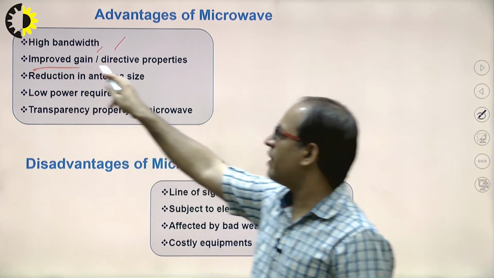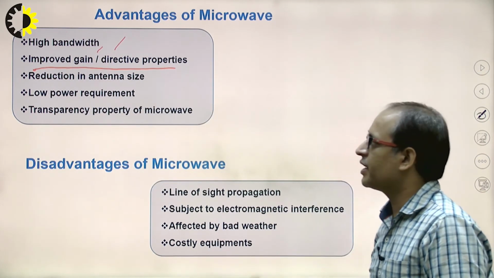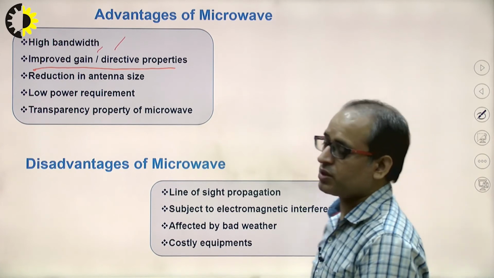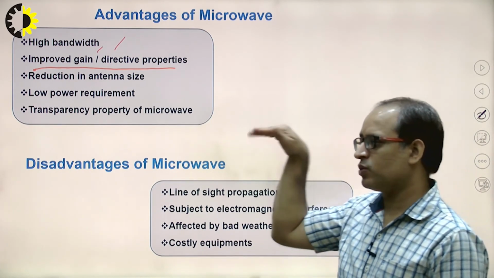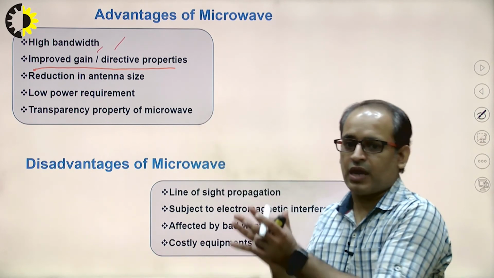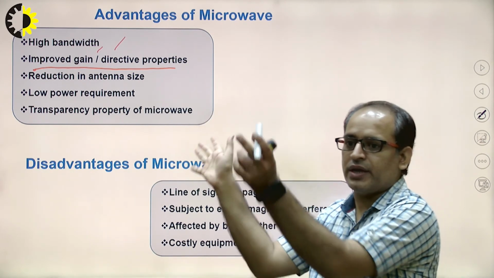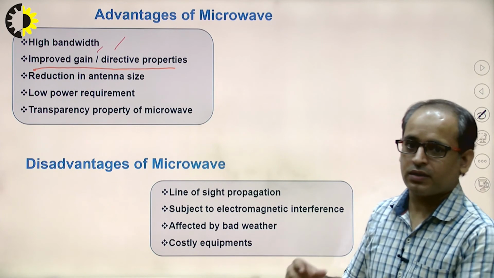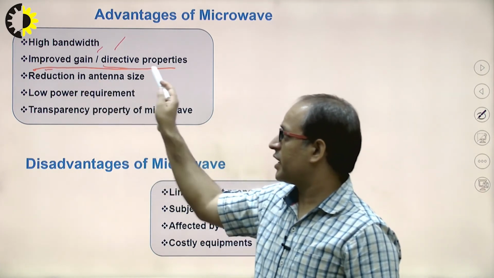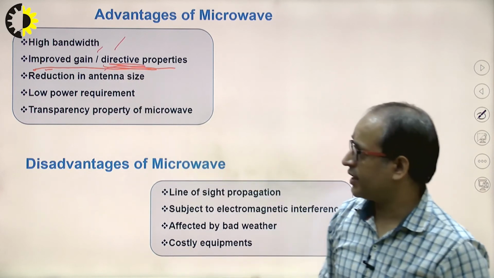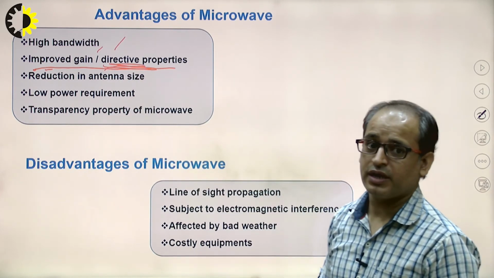It also has improved gain and directive property, meaning the signal propagates in a particular direction, not over a wide area. Clear?